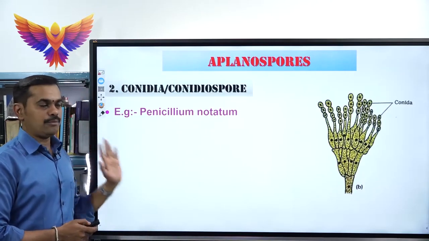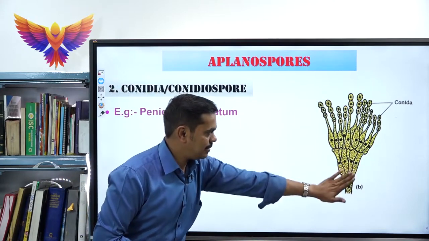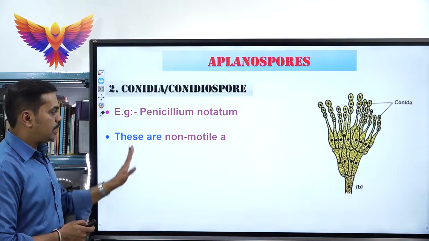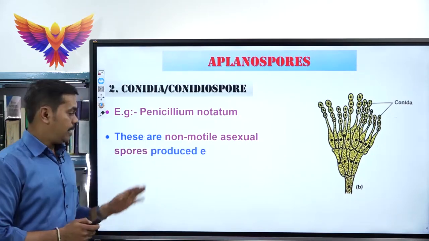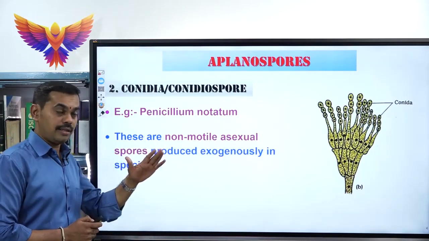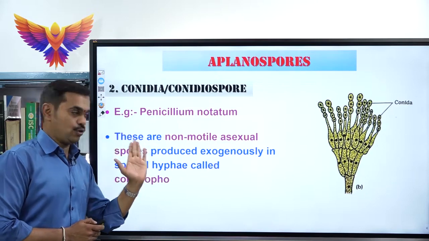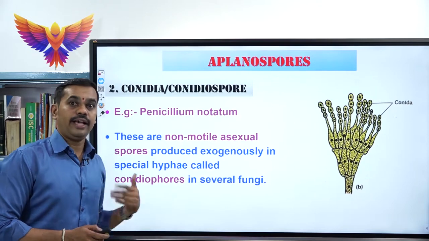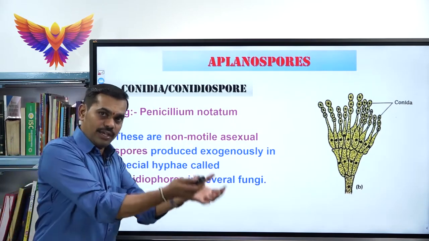So the Penicillium notatum, this is the Penicillium notatum. So here what happens, these are also non-motile asexual spores, just like the previous spores, sporangiospores, but they are produced exogenously. Exogenously means they are produced outside the body of an organism.